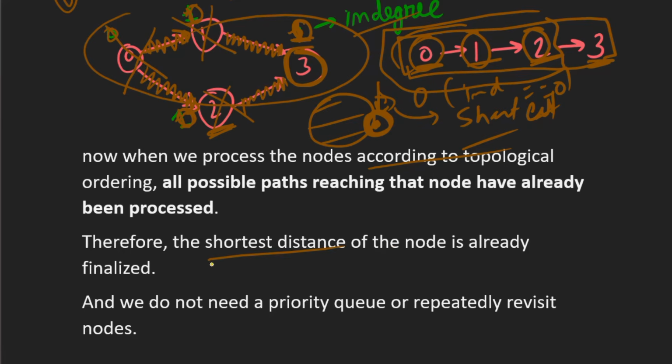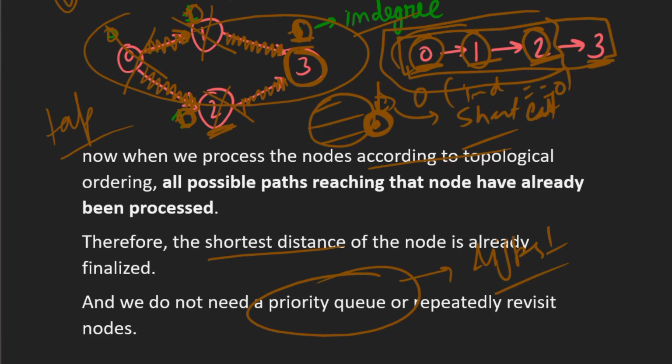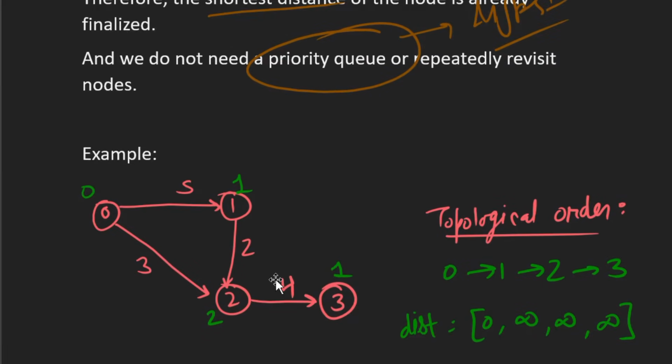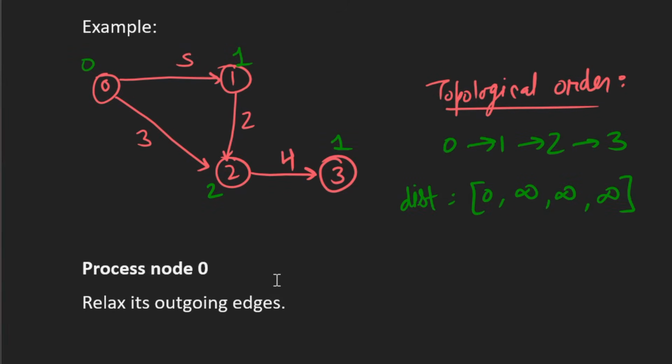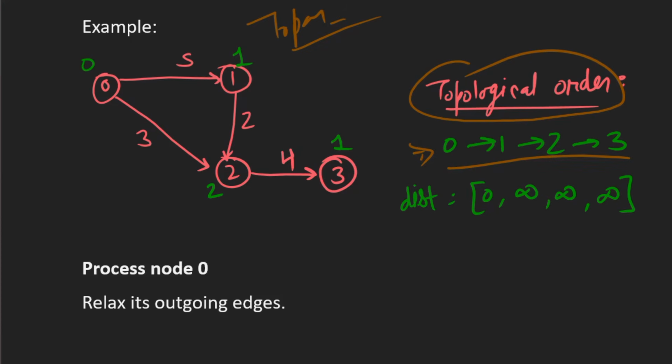If you use topological sort, there is no need for the priority queue which we use in Dijkstra's algorithm. That is why topological sorting will be faster here. Let's see how we do topological sorting on this example. As we have already seen how to find the topological order, for this graph we first get the topological order, which is 0 1 2 3.